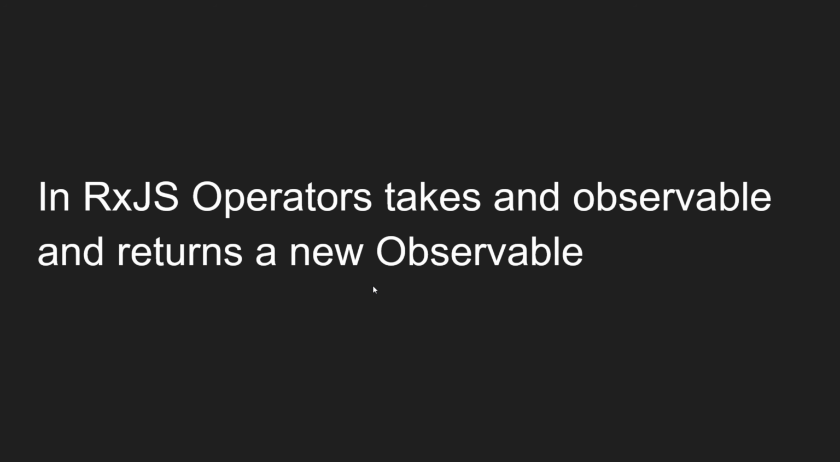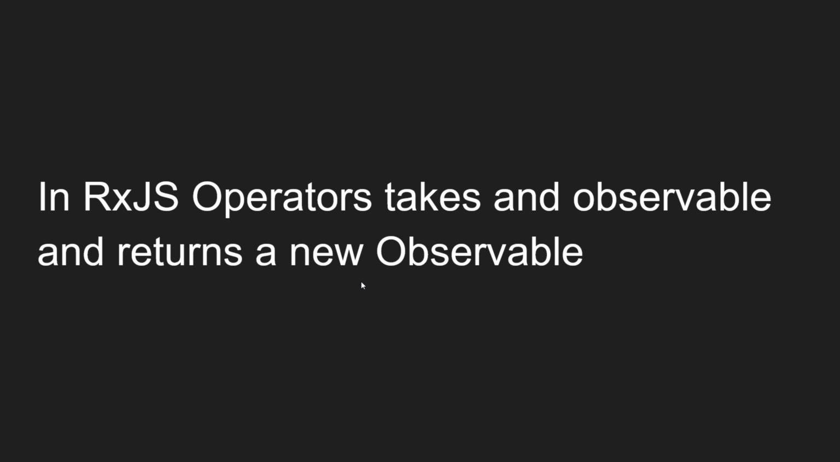From the RxJS point of view, operators simply take an observable, whatever observable we have created, and return a new observable. The new observable may be a modified observable, a new observable, or otherwise it can be the old observable also. Whatever the case, it takes an observable and returns an observable.